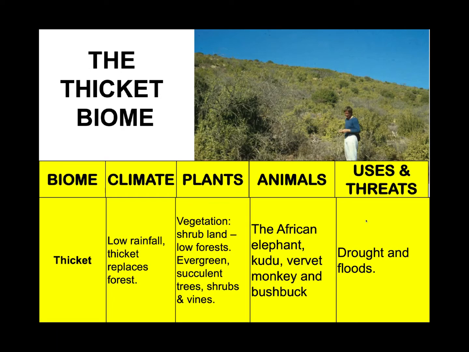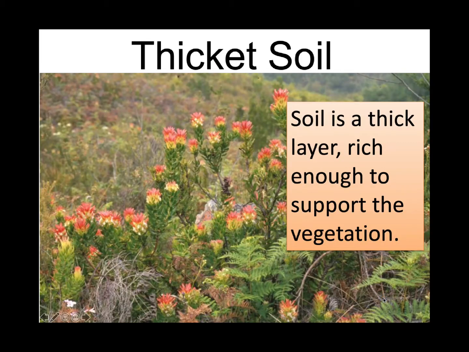The vegetation of this biome includes short trees, low intertwining shrubs, and the thicket is slightly different from the forest biome because you will find that there's no distinct layers of trees and shrubs with many large open spaces as we see in the forest biome. What type of soil would we expect to find in the thicket biome?